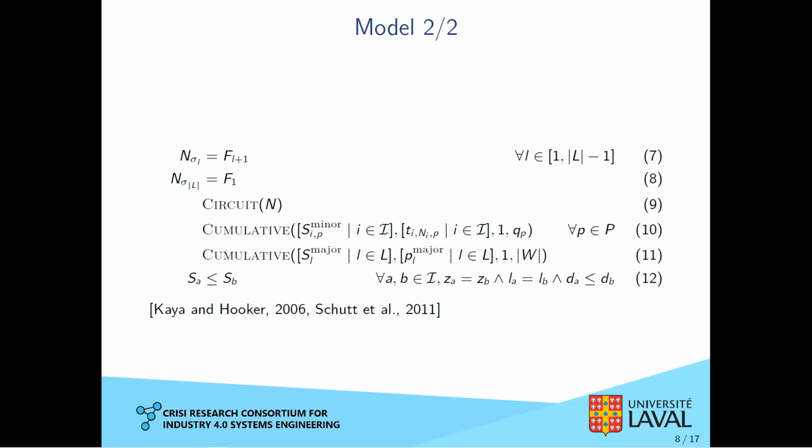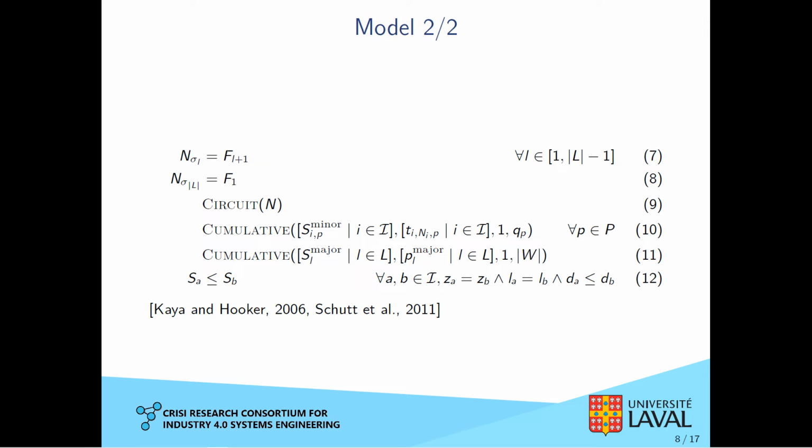To model the next job array, we use the circuit constraint on line 9. So let's say that we have a task I. The value at the position I in N will be the next job of I. In order to model the looms individually in the next job array, we use sentinel jobs. Those tasks are at the end of every loom, and they point to the first job of another loom. Equations 7 and 8 allow us to force the loom order for the sentinel jobs.